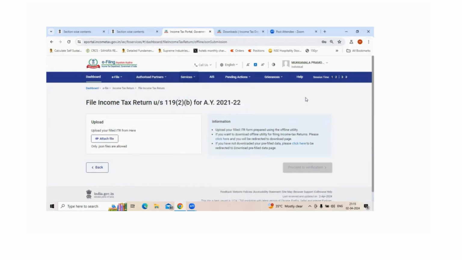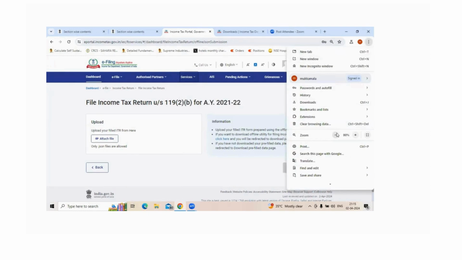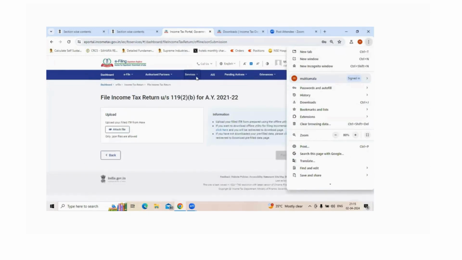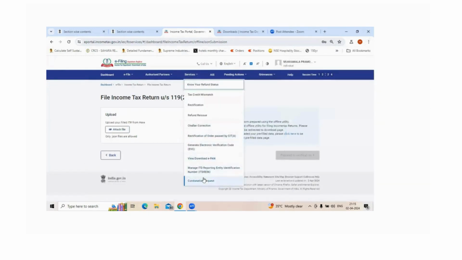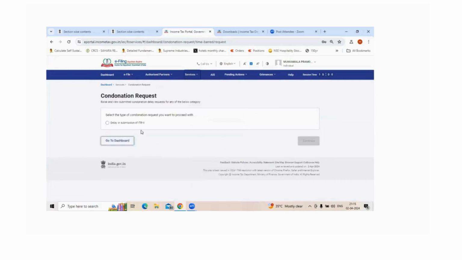You would see here where to file the condonation request, and once it's approved, where do you get it? If you see under services, there is something called condonation request. When you click on this, as of now, you see only delay in submission of ITR-V. That means only the submission is delayed. That's why you don't see anything here. But once you submit a letter to the assessment officer and the assessment officer condones your request, you would see the condonation request here. You click on the radio button of that condonation request item, which appears on this page.